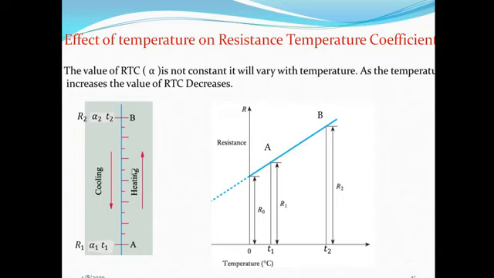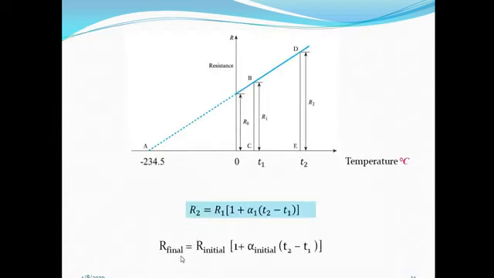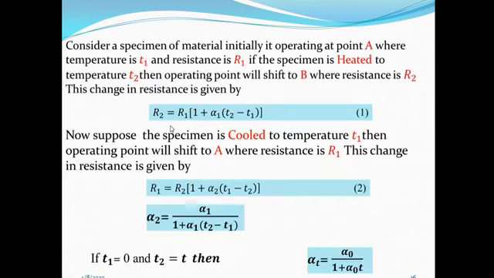Then after heating up to T2 degree centigrade, the value of RTC is alpha 2 and the value of resistance at T2 is R2. Now I am using this relation, R final is equal to R initial into (1 plus alpha initial (T2 minus T1)). My process is a heating process. So what is the final resistance? R2. R2 is equal to R1 into (1 plus alpha 1 (T2 minus T1)).